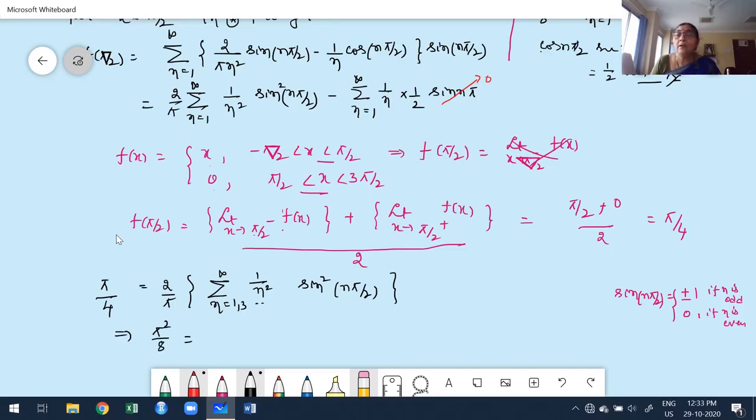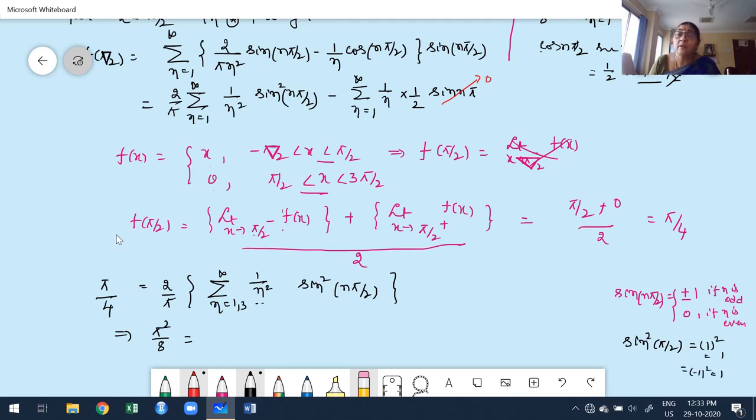Observe carefully. Sine of n pi by 2 is plus or minus 1. What is sine square of n pi by 2 for the odd case?